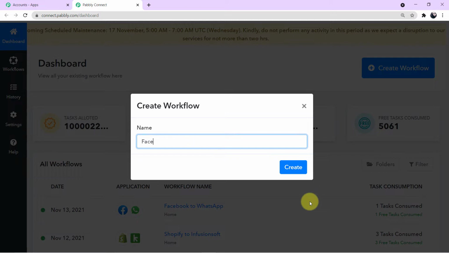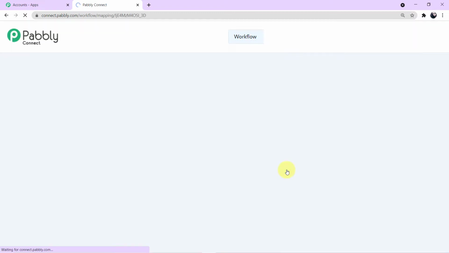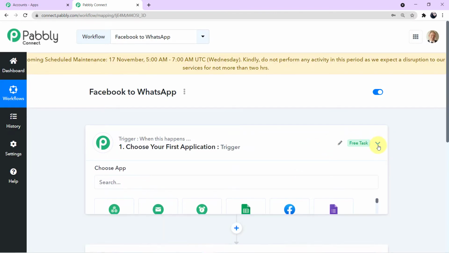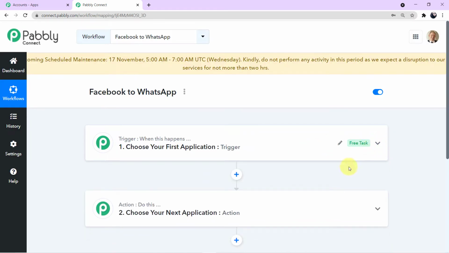Let's say the name of my workflow is Facebook to WhatsApp. Okay, now I have given my workflow the name of the applications I'm integrating today, but you can name your workflow according to yourself. Click on create, and we have entered the workflow. Here we will be performing the steps of integration. Okay, you can see the title name which I have given, Facebook to WhatsApp.